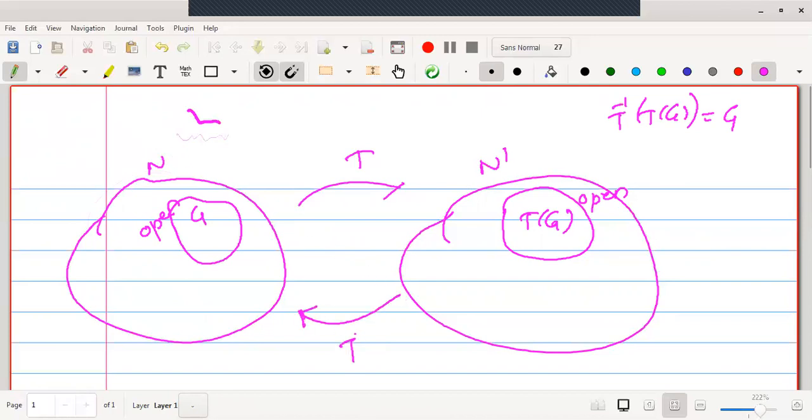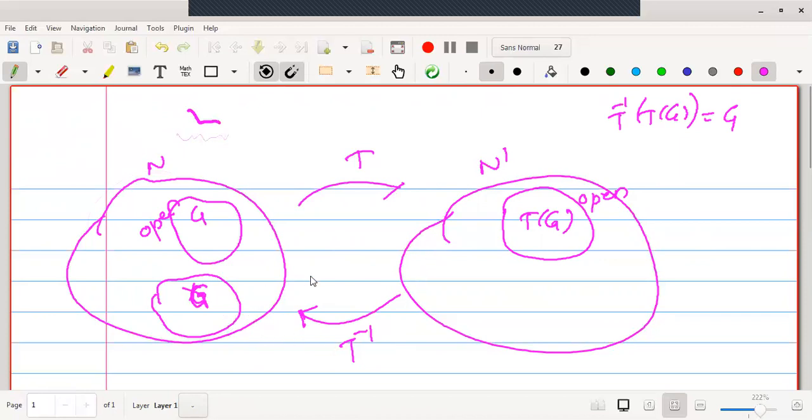Now we know that T inverse is a mapping. If it is not onto, it can be defined on T of N. And if it is defined on T of N, I will start with some G open in N. What will be the inverse image?